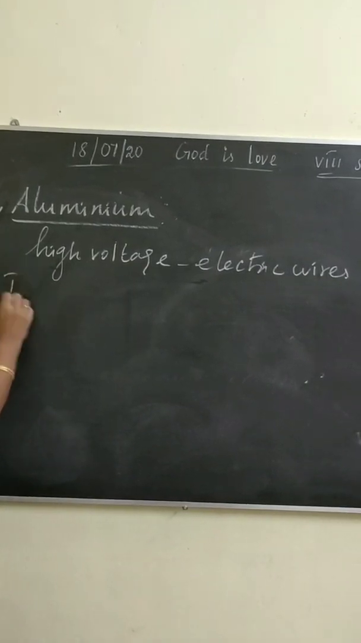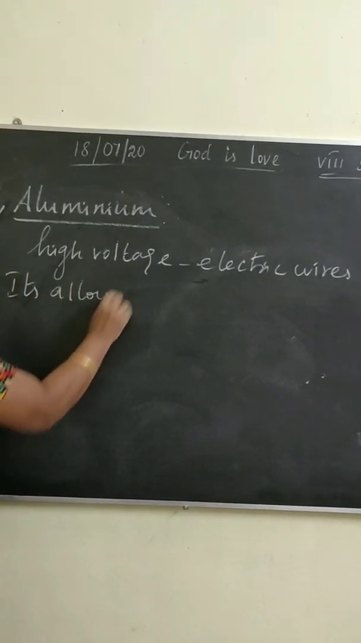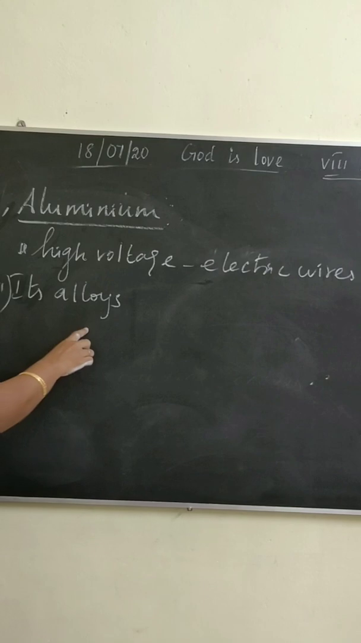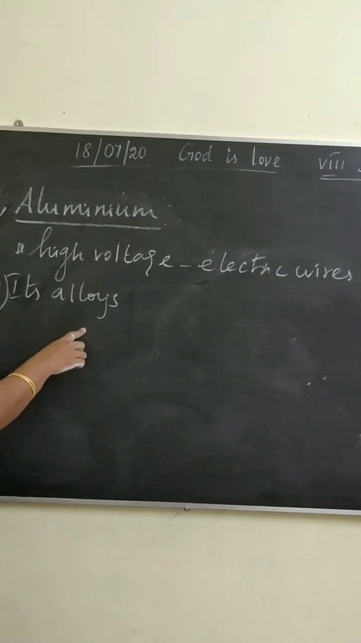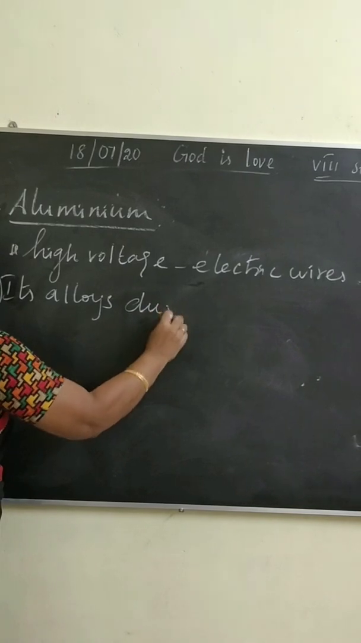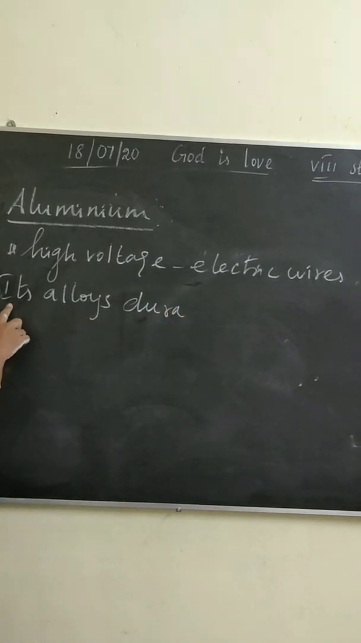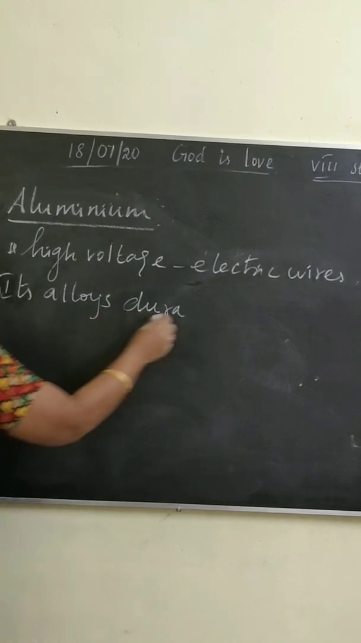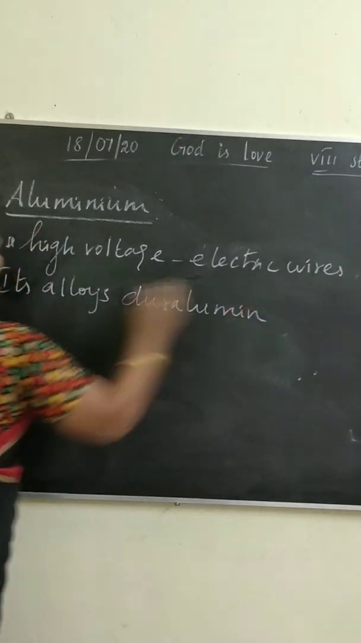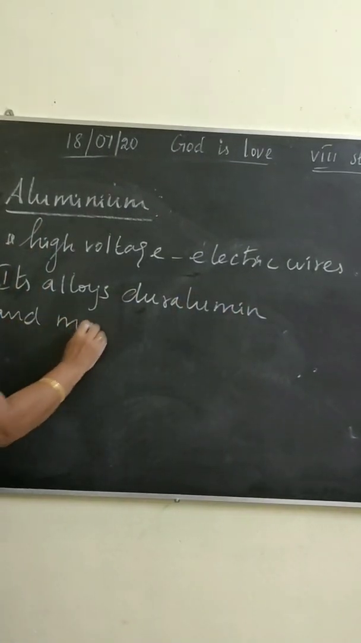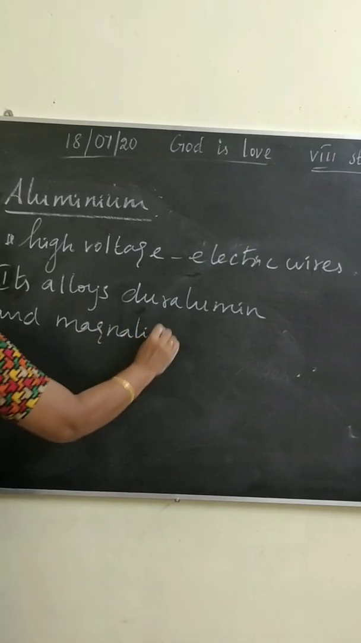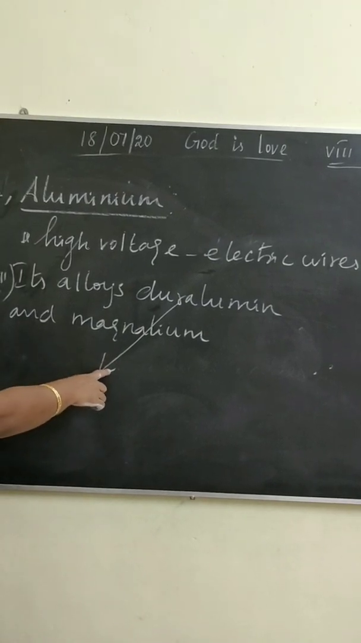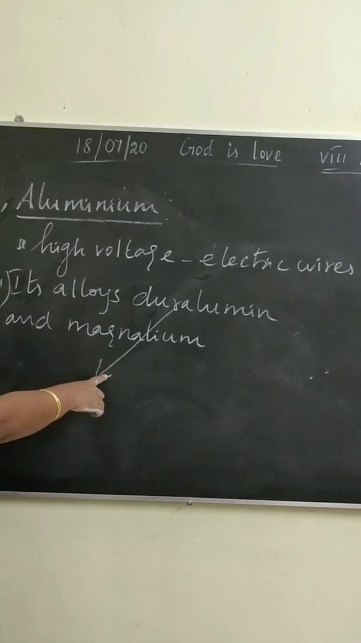Its alloys. Listen children, its alloys. What are the alloys? The alloys, duralumin and magnesium. What is duralumin? Duralumin is made up of aluminium, magnesium, manganese, copper.